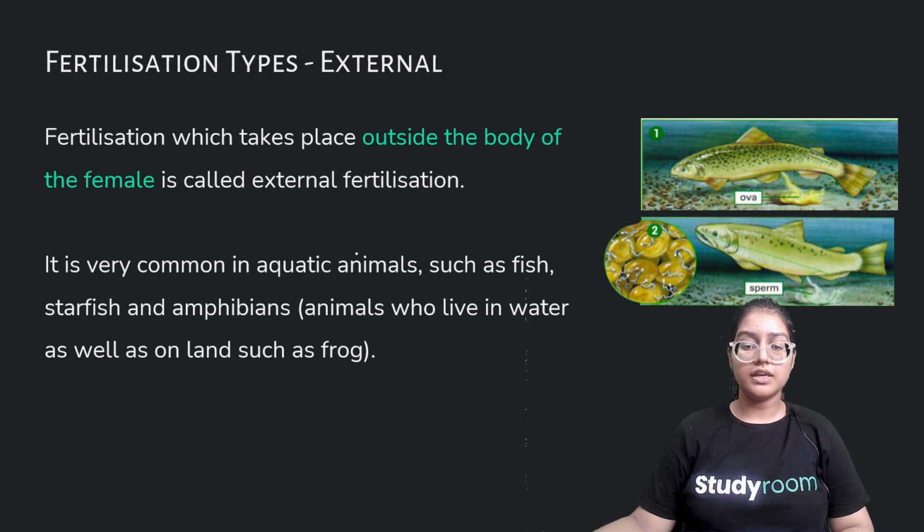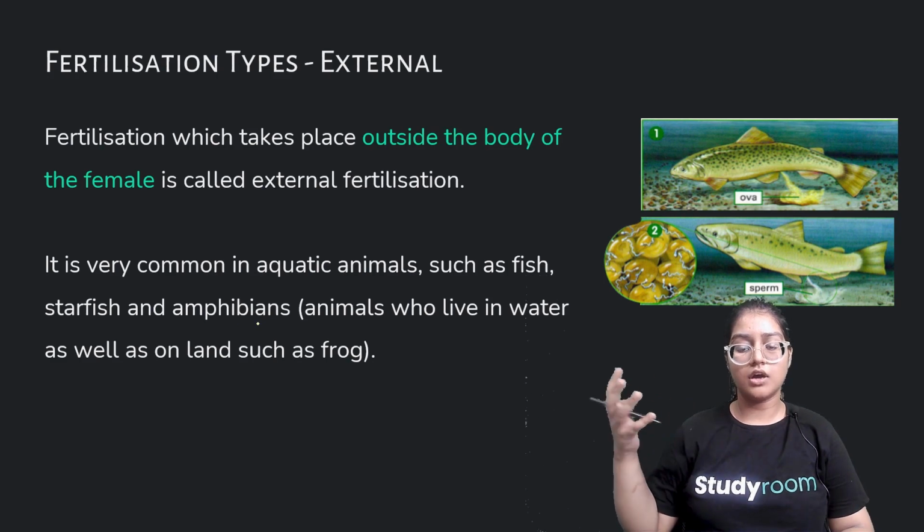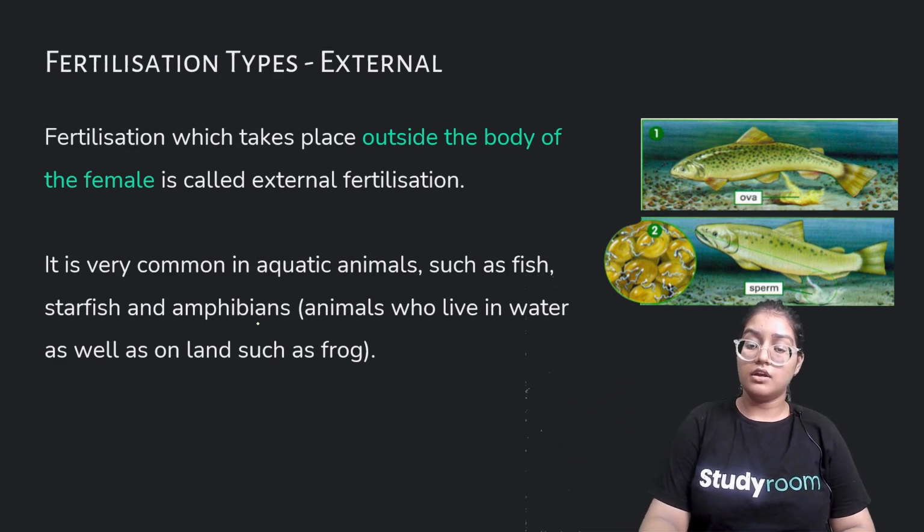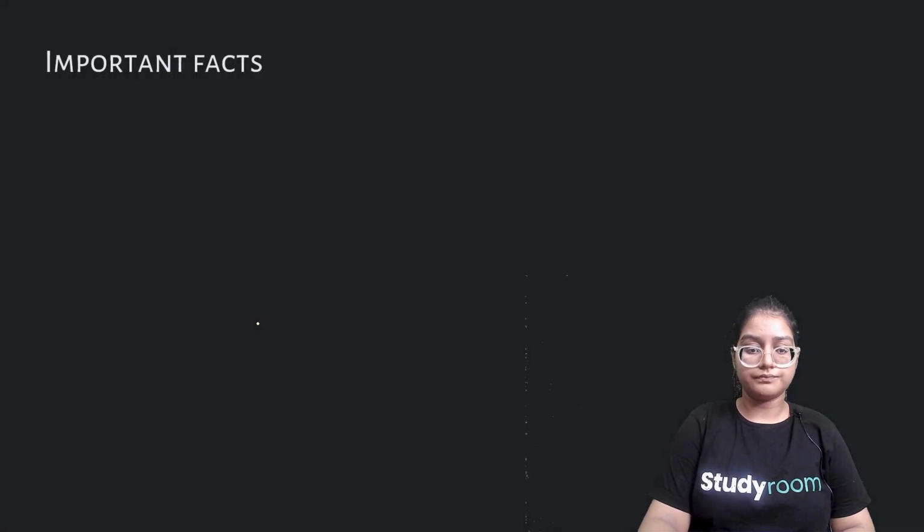It is very common in aquatic animals, for example, fish, starfish, and amphibians. Amphibians are the animals who live in the water as well as outside on the land. So, for example, frogs fertilize externally. The male gamete and female gamete fuse outside the body, in the water.